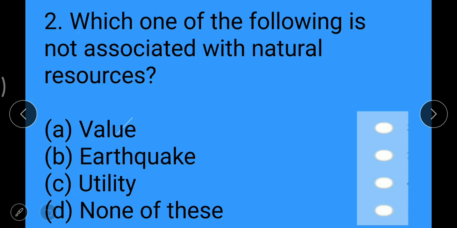Now next question: which one of the following is not associated with natural resource? Option A value, option B earthquake, option C utility, option D none of these. Option A value and option C utility are associated with natural resource, but option B earthquake is associated with natural disaster, not natural resource. So the right answer is option B earthquake. And you have to tap the button in front of option B earthquake.